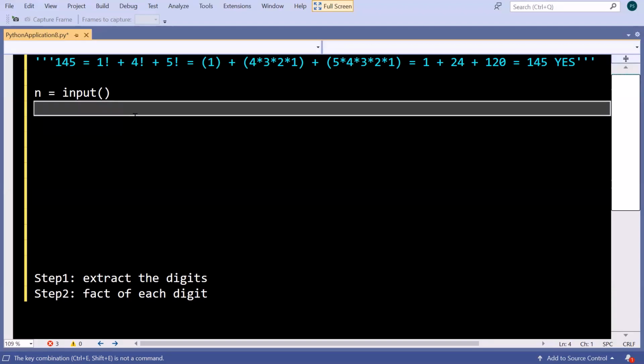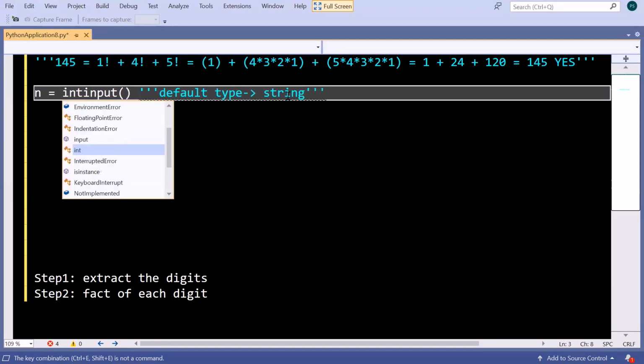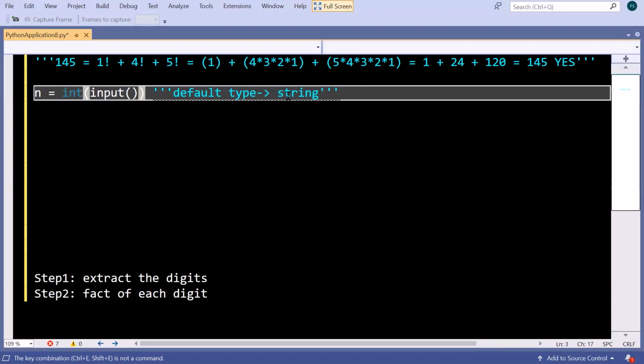So n equals input, we are taking the input here. Now what I want to tell you is that in Python the default input type is string, right? I will write here also for your reference: default type is string. Since I have not mentioned any data type for this n, it will be considered as a string. But since we know the number you are taking as input is of integer data type and we have to work with integers only, we could have changed it like this. This is called typecasting. Typecasting means data type casting. We are changing the data type of n, which was previously string, to now int.